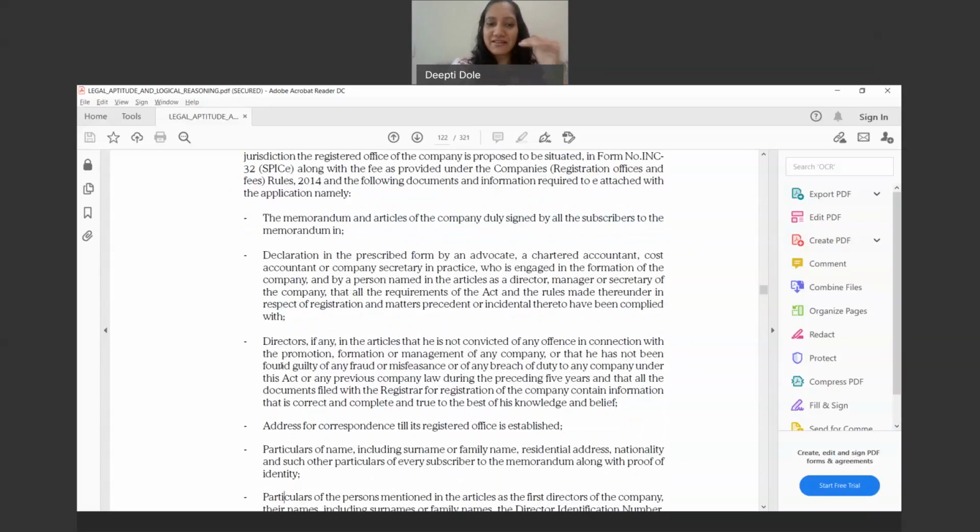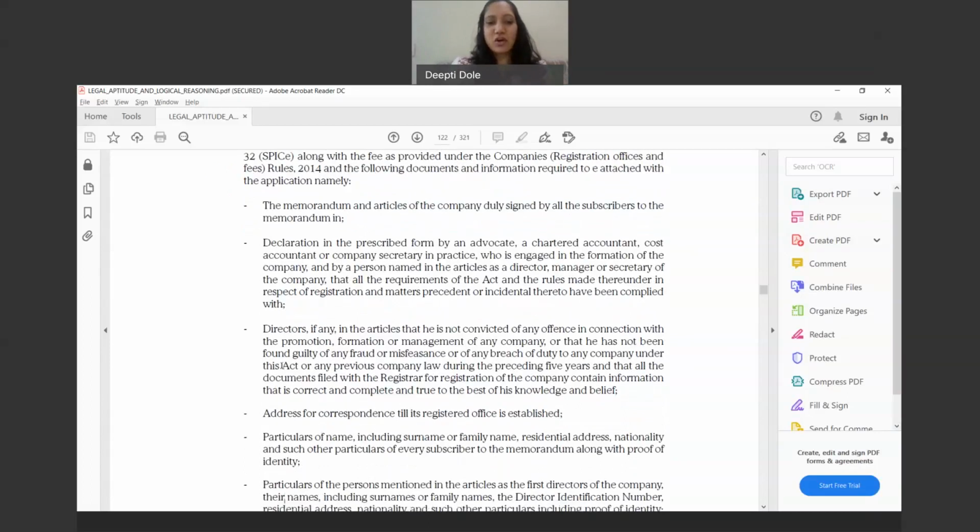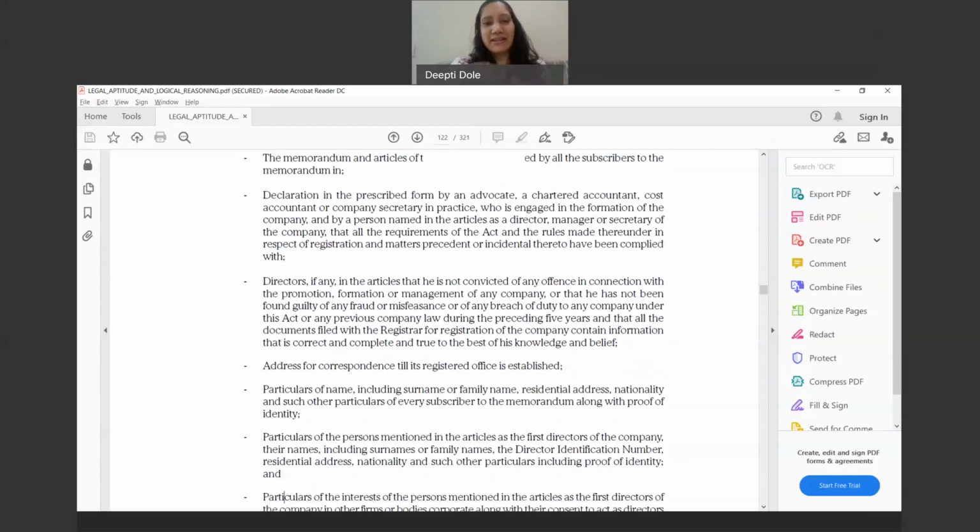Then, of course, the address for correspondence or the registered office has to be established, that is, where the registered office of the company will be has to be detailed. Then the names, family details and all the details of the first subscribers to the memorandum, who are the first shareholders of the company, and so on.